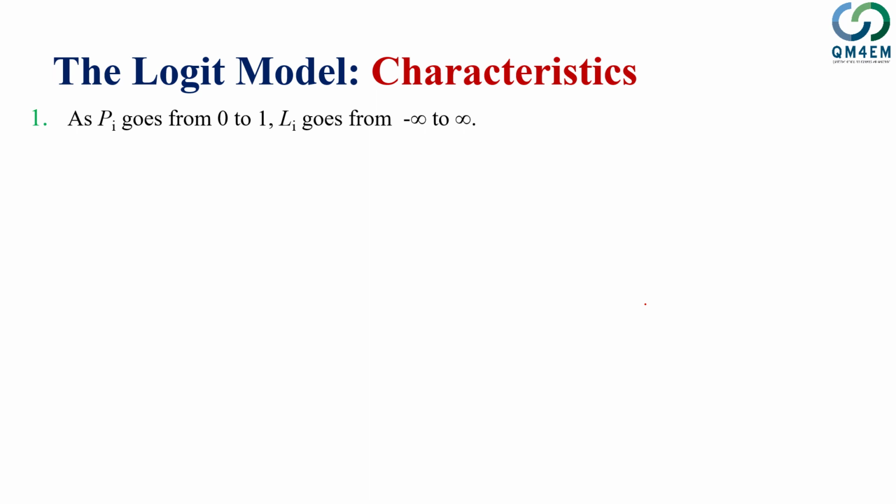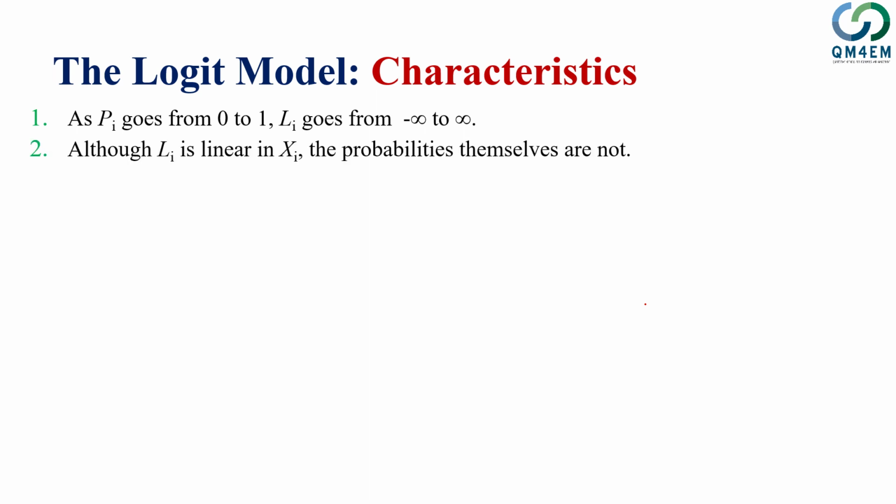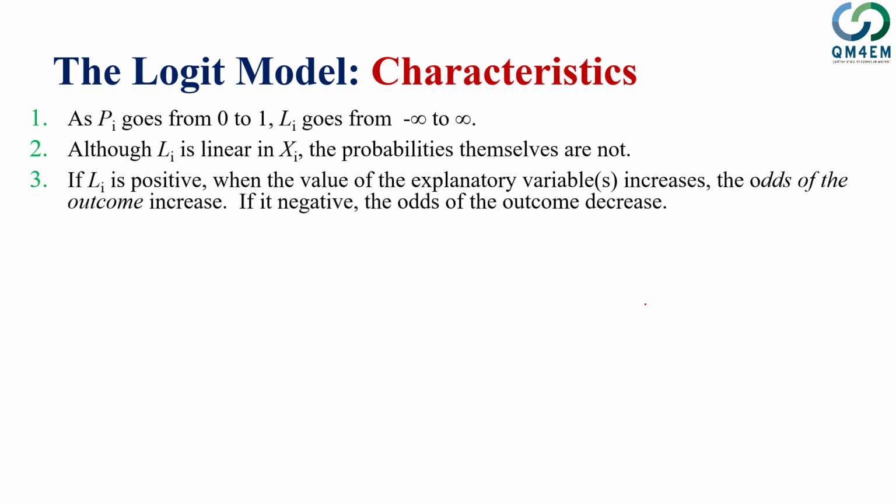However, the logit model ensures that these values of probability of y, or the predicted value of y, remain within this range as the logit or the odds ratio moves between minus infinity and plus infinity. So that's overcoming the problem of the linear probability model. The other issue with the linear probability model was that the predicted probabilities did not move non-linearly. They were moving linearly, but logit addresses this as well, since logit doesn't move linearly with the explanatory variable.